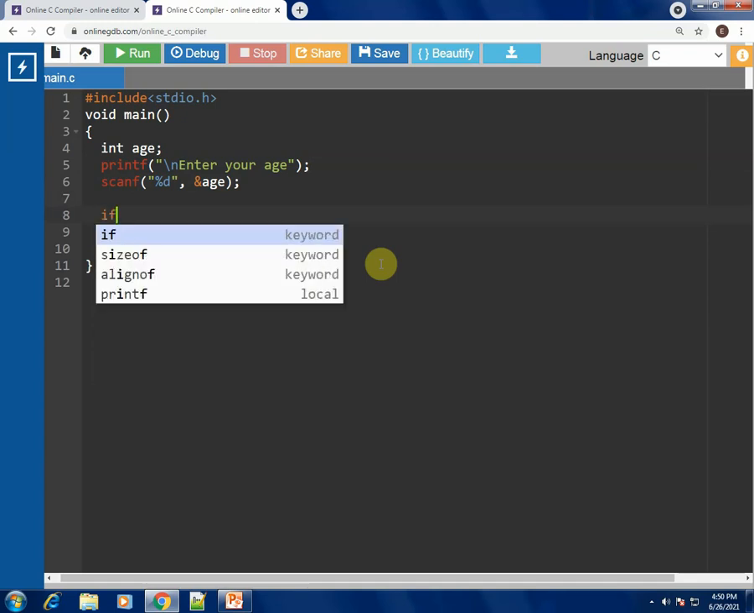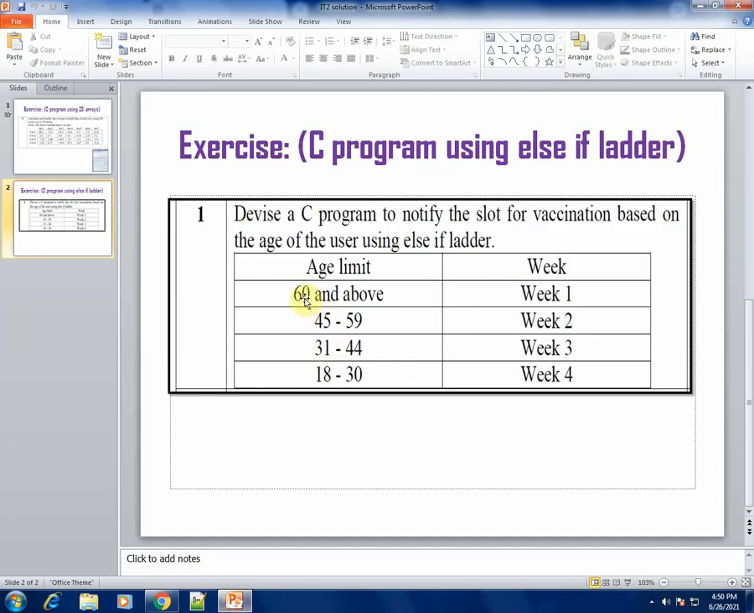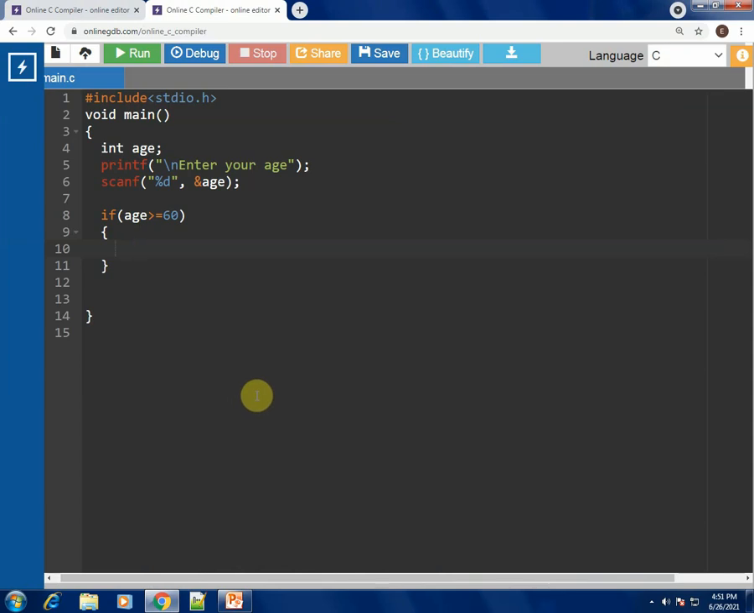So the first condition was if the age was above 60, then the first week was provided. Let us have a look at the question. If the age group is 60 and above, then week 1 is the allotted week for vaccination. So for 60 and greater than 60, let's put a printf statement saying congratulations, you can visit the health center in the first week of the month, something like this.